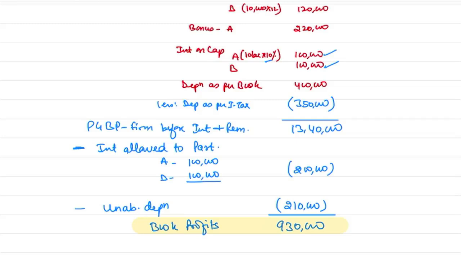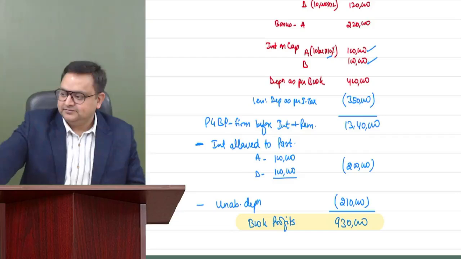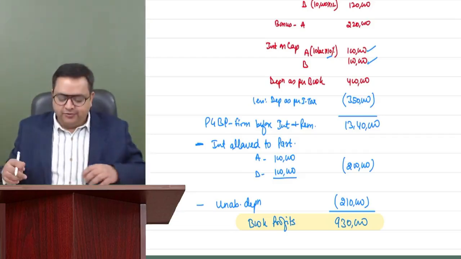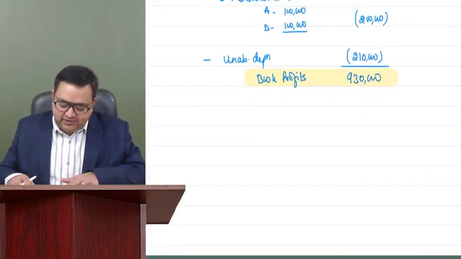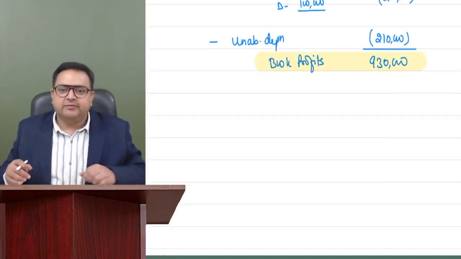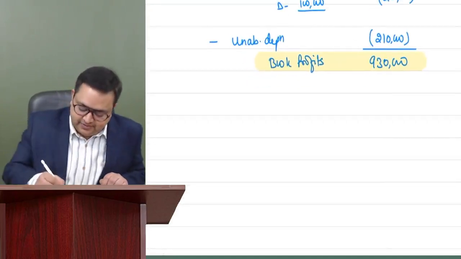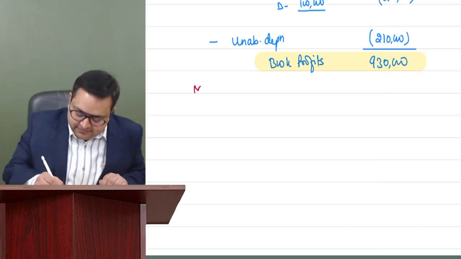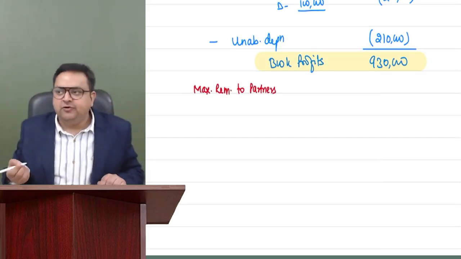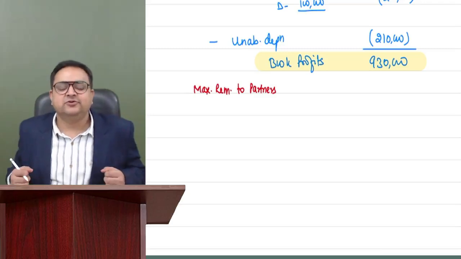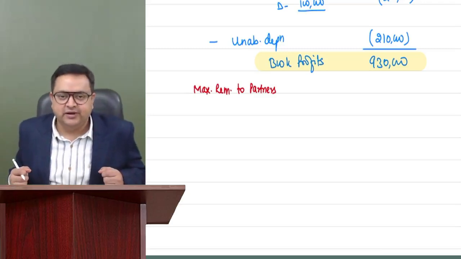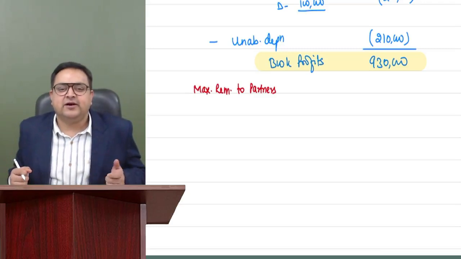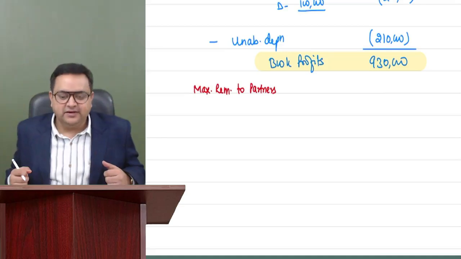Good. Okay. Now, once you get your book profits, you will see how much is the maximum remuneration which can be allowed. Maximum remuneration to partners. In fact, we know that it is only to working partners and nothing is mentioned in the question. So we'll assume that both the partners are working partners only. It is not given that any partner is non-working, so we always assume that the partners are working.